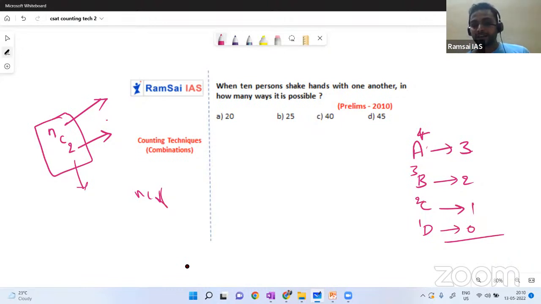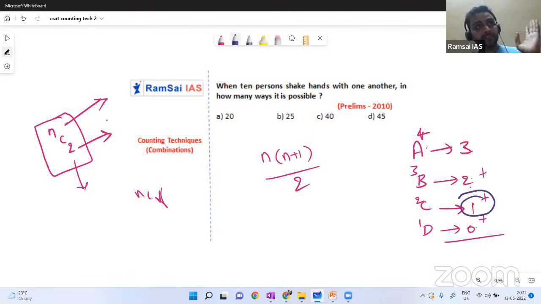So total how many handshakes happened? 0 plus 1 plus 2 plus 3. And you can find it is just an arithmetic progression, right? Do you remember the sum of n numbers in arithmetic progression is n into n plus 1 by 2? Remember, it is for a progression starting from 1. That is the key here. If the progression starts from 4, 6, 8, 10, then you cannot use this formula. You can use this formula only when they are in arithmetic progression starting from 1, and it should be the first n consecutive numbers. The sum of the first n consecutive numbers is n into n plus 1 by 2.